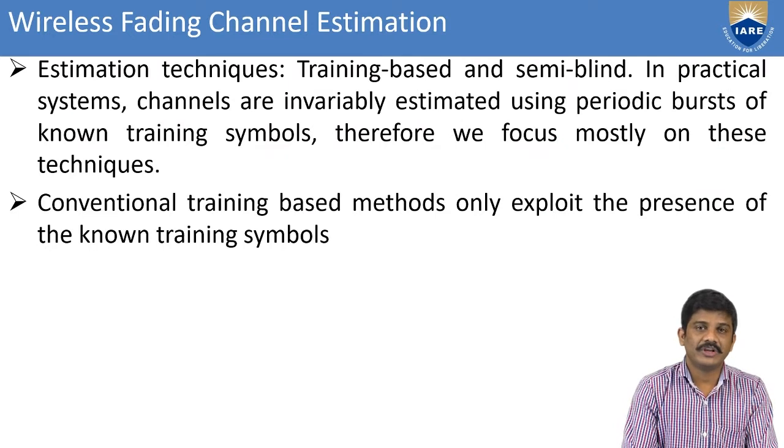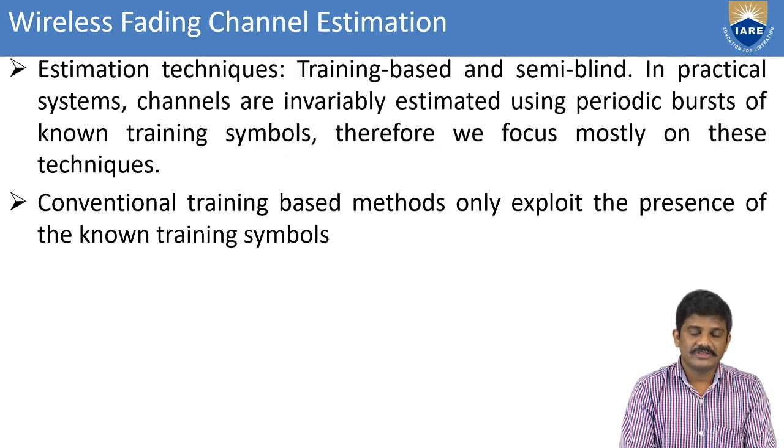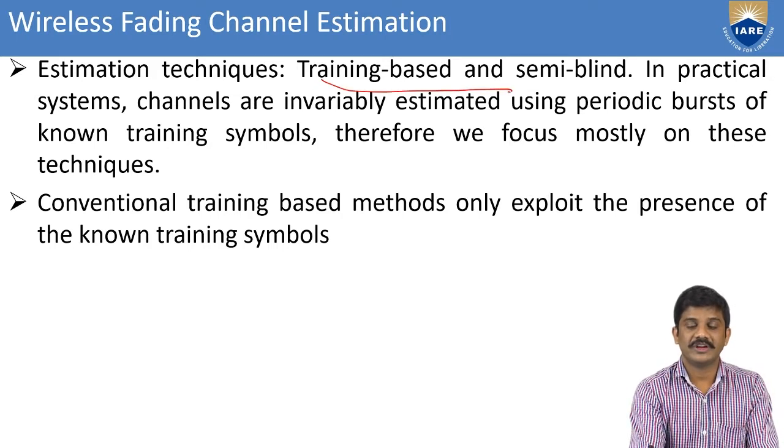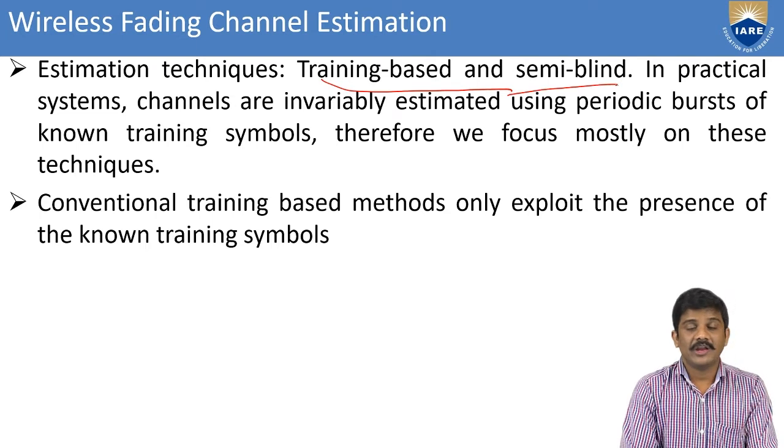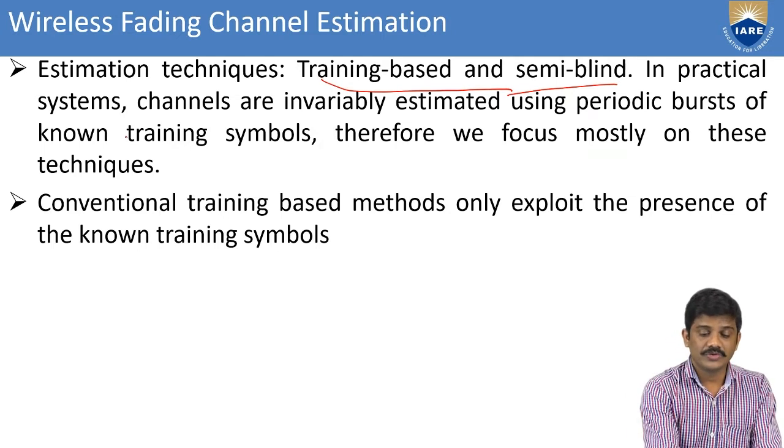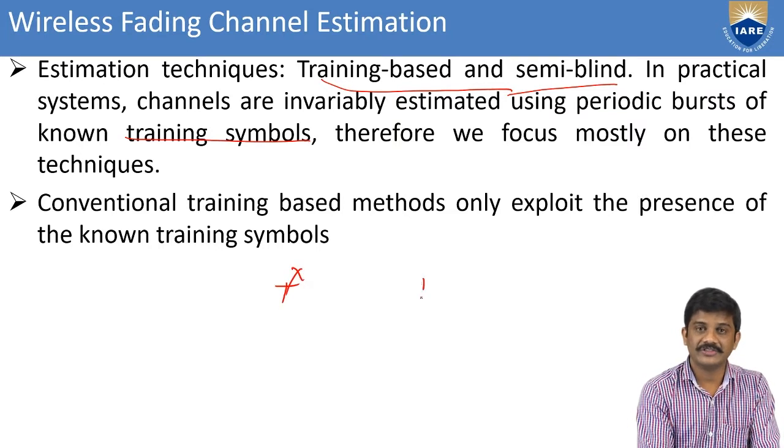Coming to the estimation techniques, there are two: training based and semi blind. In practical systems, the channels are invariably estimated using periodic bursts of known training symbols. What do training symbols mean? Here we have a transmitter and a receiver.